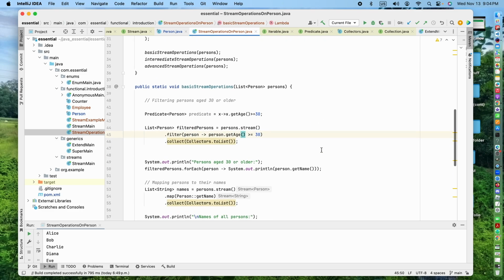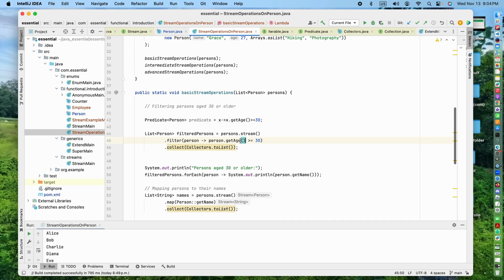Now if you want, after then filter, it's saying only the getAge, only the 30 age or more will be returned. But at this time it is also an intermediate operation, it is still a stream function, still in stream form. We cannot do anything with the stream, so we need to turn it to collections. That's one way of doing it.